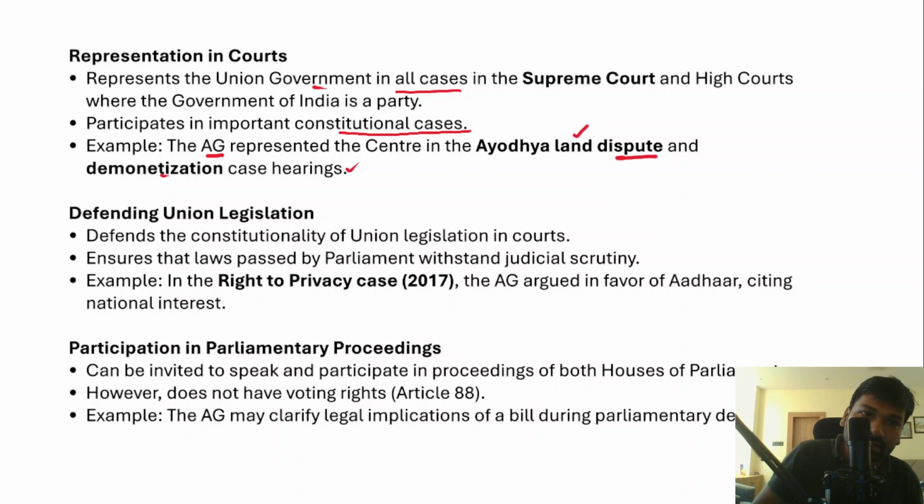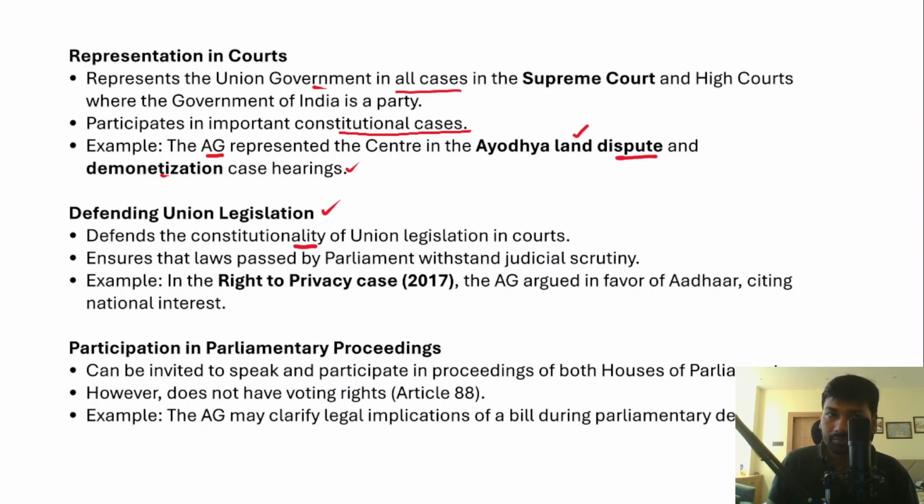And next, defending union legislation is another important responsibility of the Attorney General, because he defends the constitutionality of the legislations that are being passed by the government or the parliament in various courts.